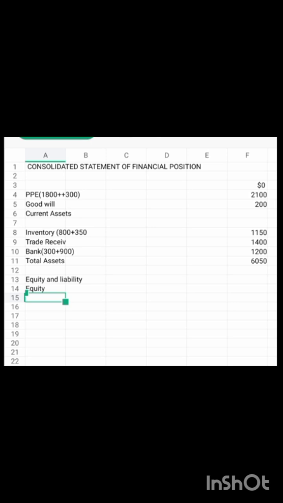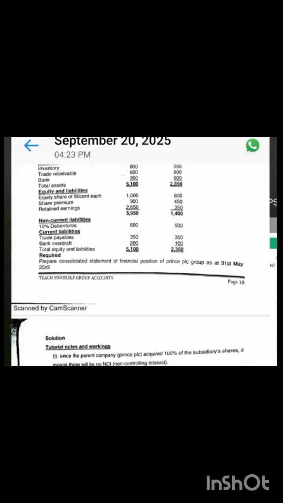You don't consolidate the equity, ordinary share, reserve, and the likes of the subsidiary. You are only going to make use of the equity of the parent company. So let us go and check the equity of the parent company. As you can see, we have equity share 1,000, share premium 300, retained earnings 2,650.